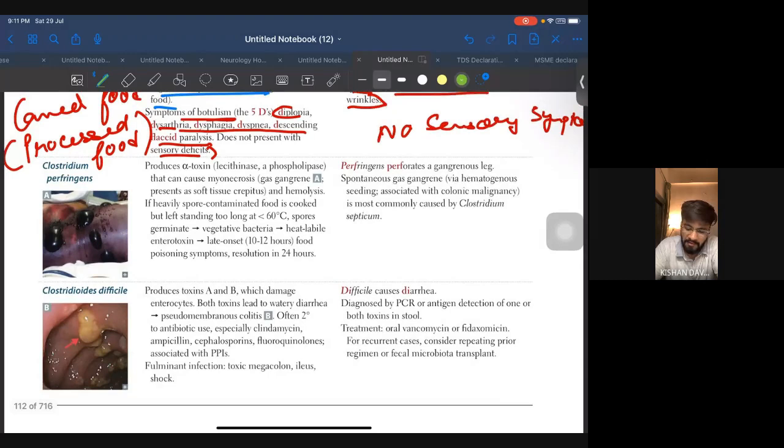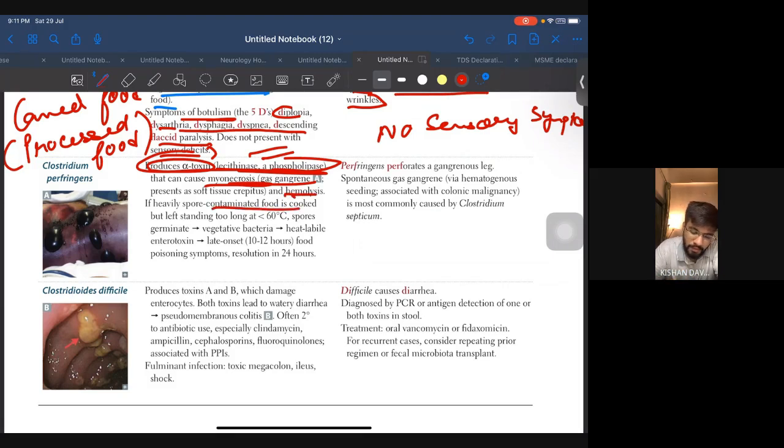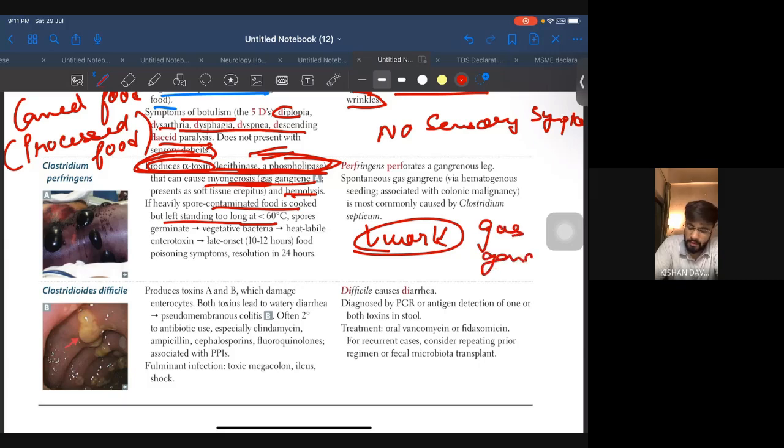Coming to Clostridium perfringens. Clostridium perfringens produces alpha toxin, lecithinase, a phospholipase. This line is very important. What is alpha toxin? Lecithinase. That can cause myonecrosis, present as gas gangrene in soft tissue, and hemolysis. If heavily spore-contaminated food is cooked but left standing too long at less than 60 degrees, spores germinate into vegetative bacteria. Now see, in this, in the UL, only this first line and gas gangrene was given. Okay, nothing else. So we won't be doing anything else. Gas gangrene and alpha toxin, that is lecithinase.